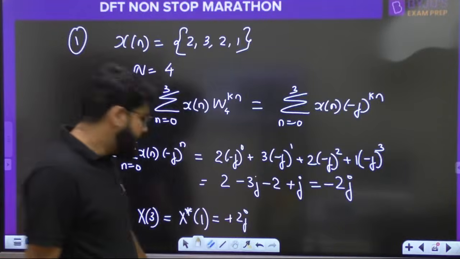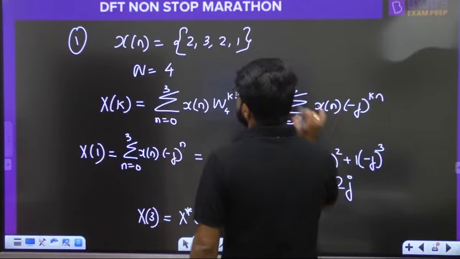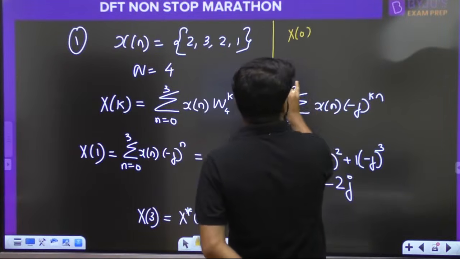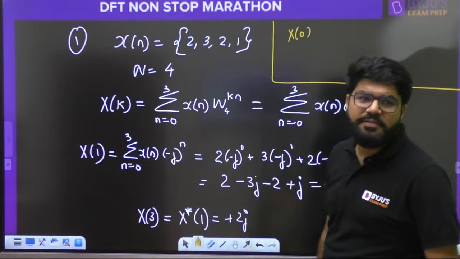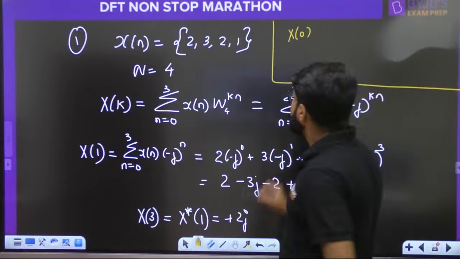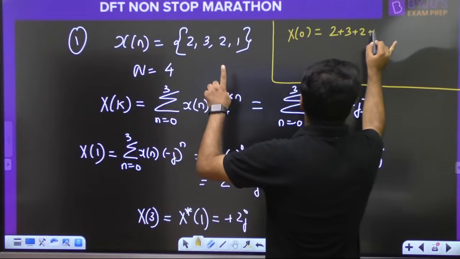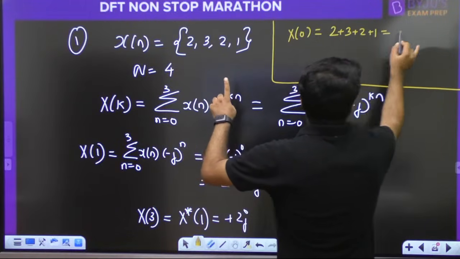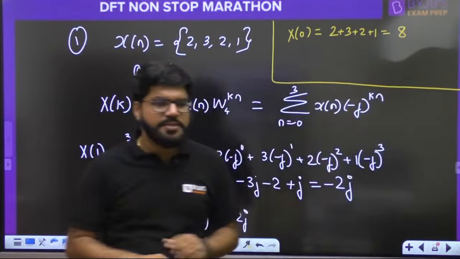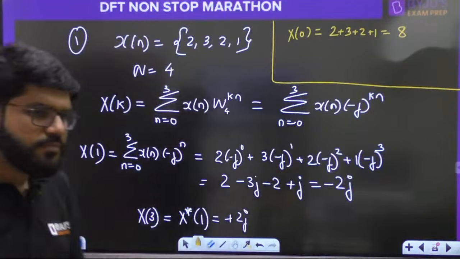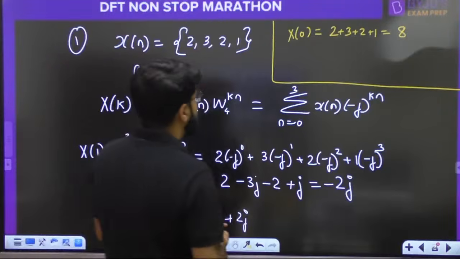Now the rest. What is the value of X[0]? It is the summation of the samples: 2 plus 3 plus 2 plus 1, that is 8.